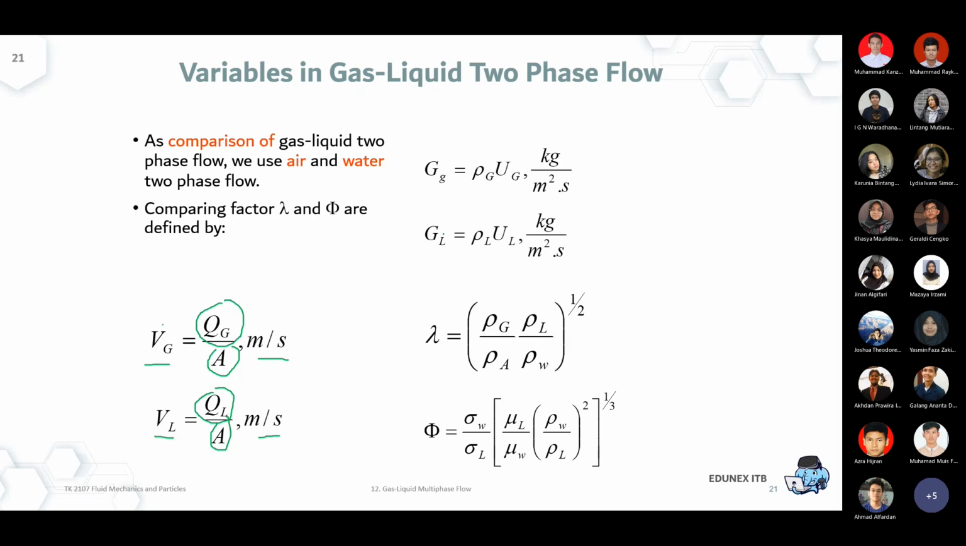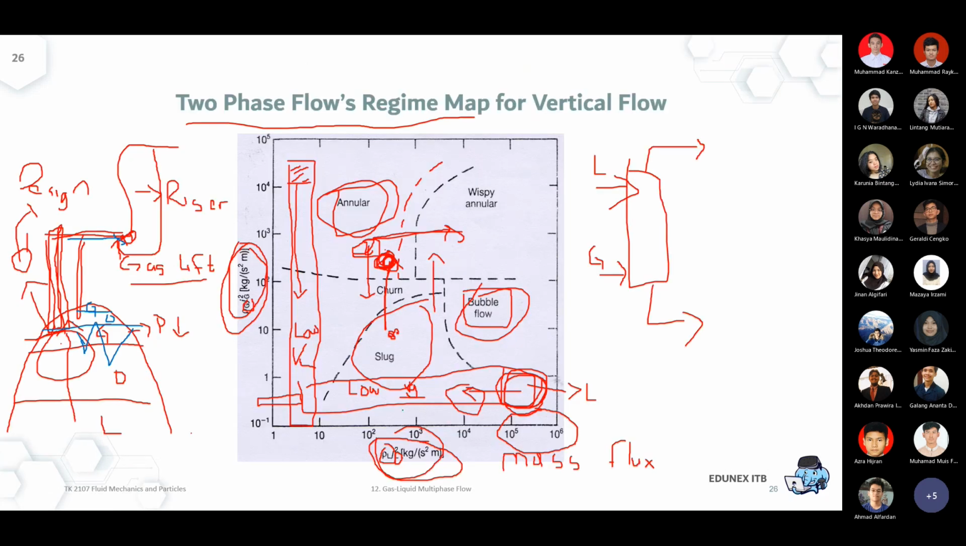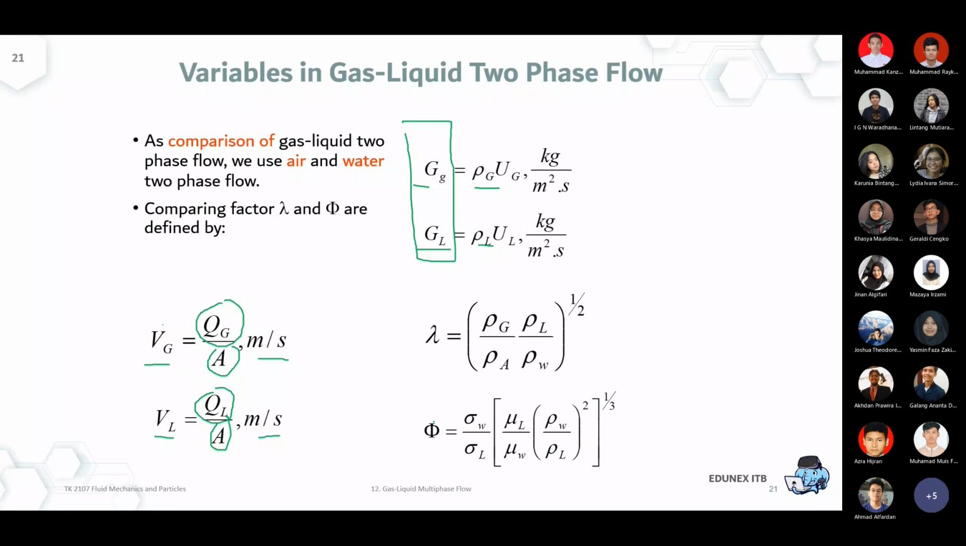And if you remember the regime phase map that I showed to answer your question before, it's expressed as flux. So you simply have to multiply by the density, so it becomes kilogram per square meter second. This is what is used in most of the regime maps, kilogram per second square meter. So simply multiply the linear velocity by the density.